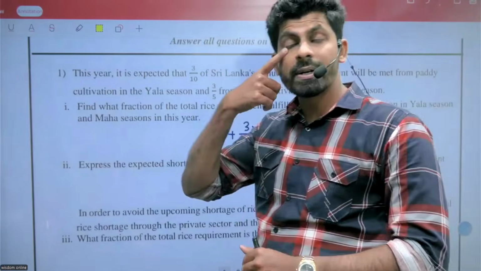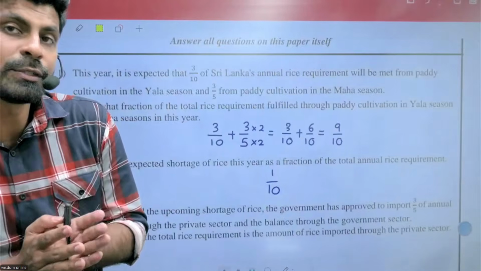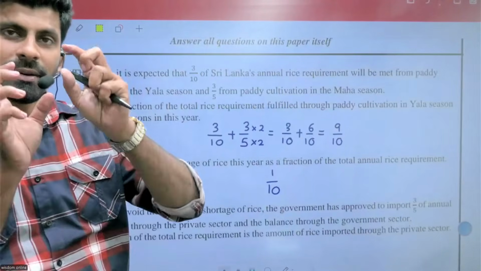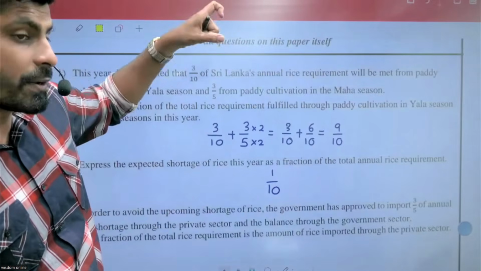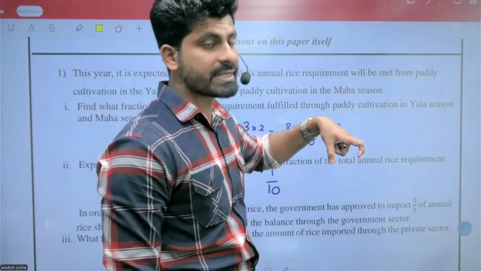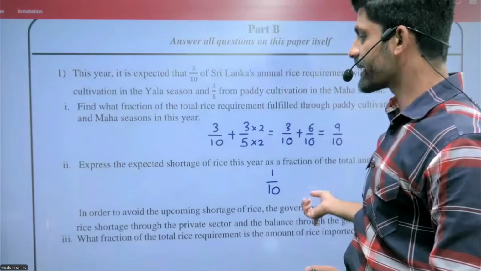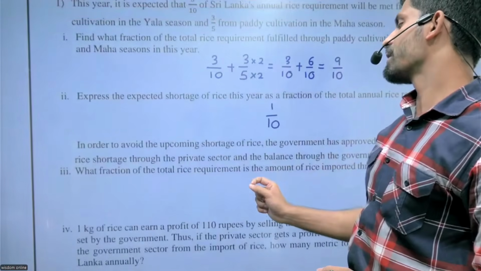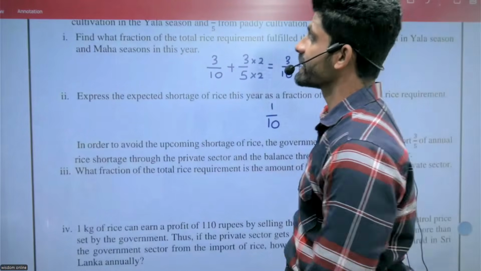Now 1/10 is the shortage. The government plans to cover that 1/10, 3/5 from the private sector and the balance through the government sector. What fraction of the total requirement is the amount imported by the private sector?